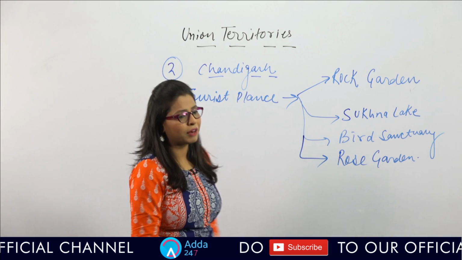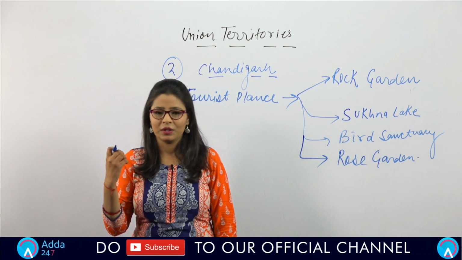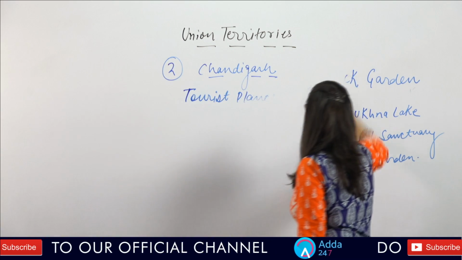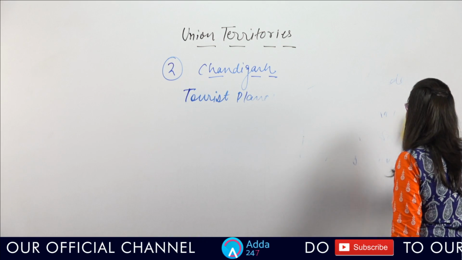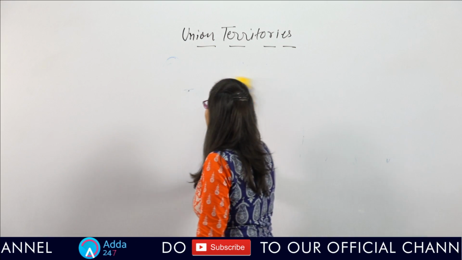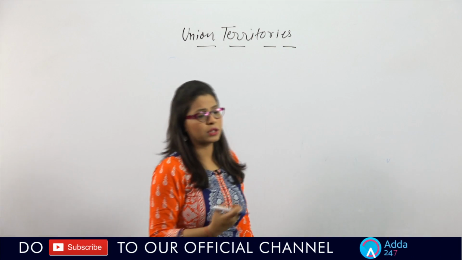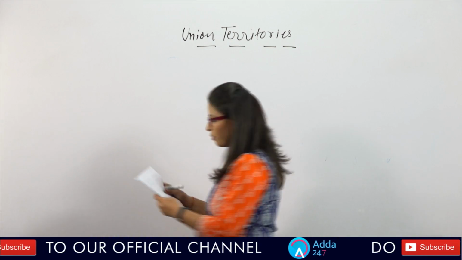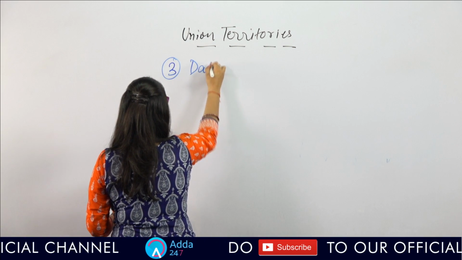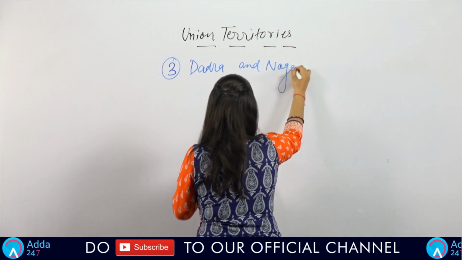Fine. If I talk about the next union territory of this show, friends, remember, we will look into the details of these 7 union territories in our next show. Today we are here to discuss these 7 union territories in brief, the capital and main tourist attraction places. So the third union territory is Dadra and Nagar Haveli.